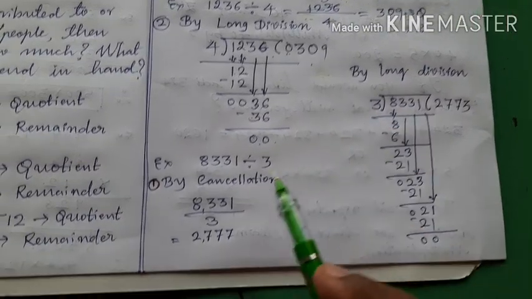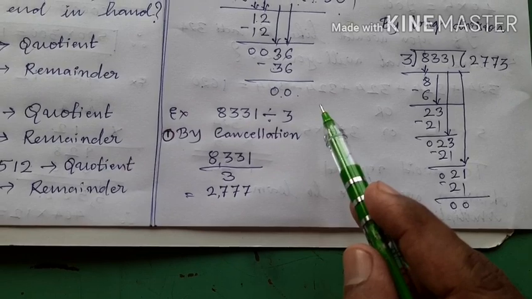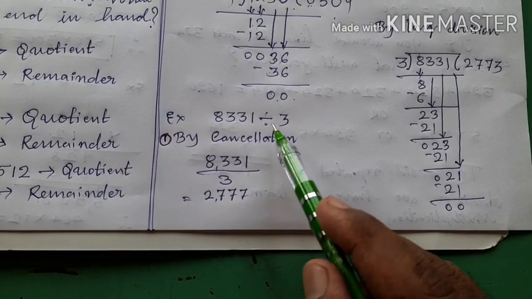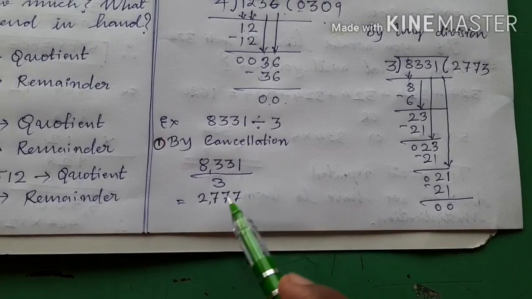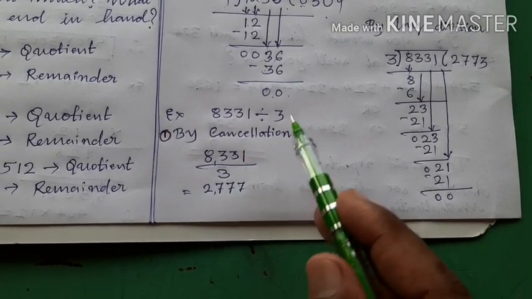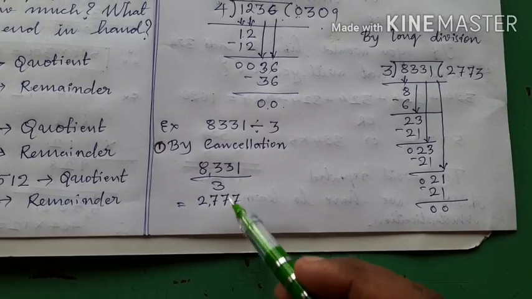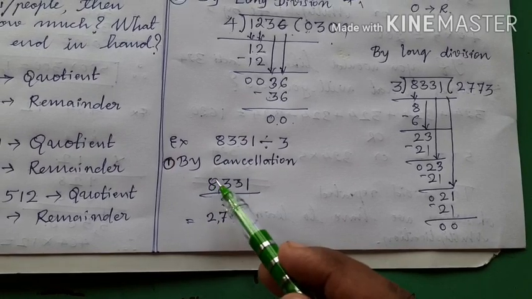Okay, let us take one more example. 8331 divided by 3. Let us carry this division operation by cancellation. Write 8331 upon 3. This dividend and divisor should be divided by the same number. Both the numbers are divided by 3. So here 3 ones are, 3 twos are.